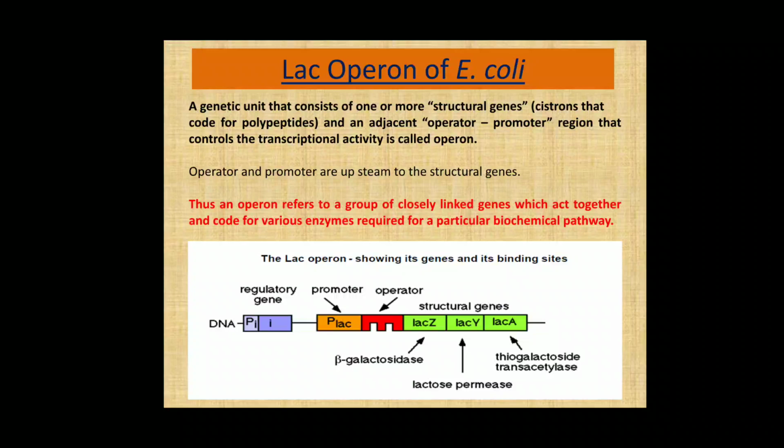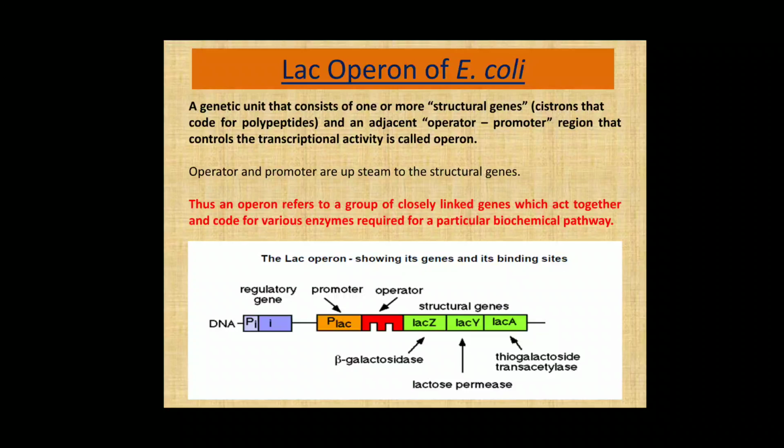coli, the lac means lactose, and here we can see in the diagram a lac operon showing its genes and its binding sites. There are three structural genes, lac Z, lac Y, and lac A, which we can see in green color.